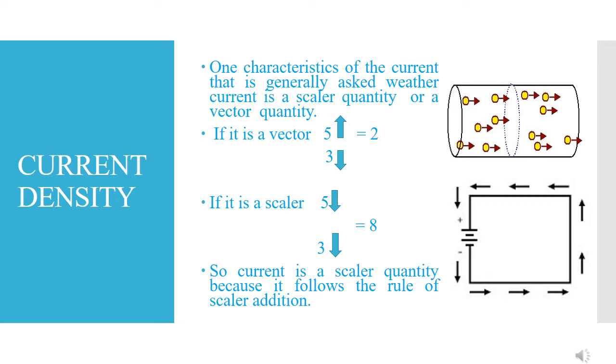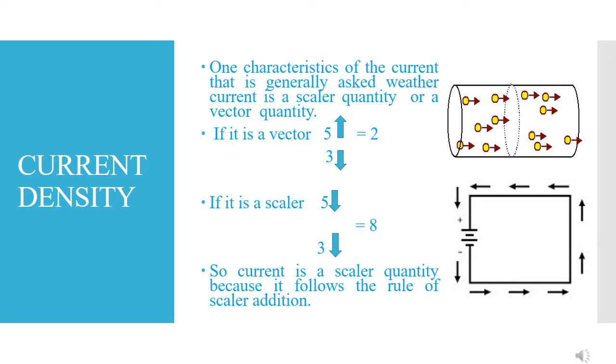So we are discussing the direction, either current is flowing in one direction or another direction in a conductor. According to the direction of current in a conductor, one may say that it is a vector quantity because it has direction. But finally we decided current is not a vector quantity, it is a scalar quantity.